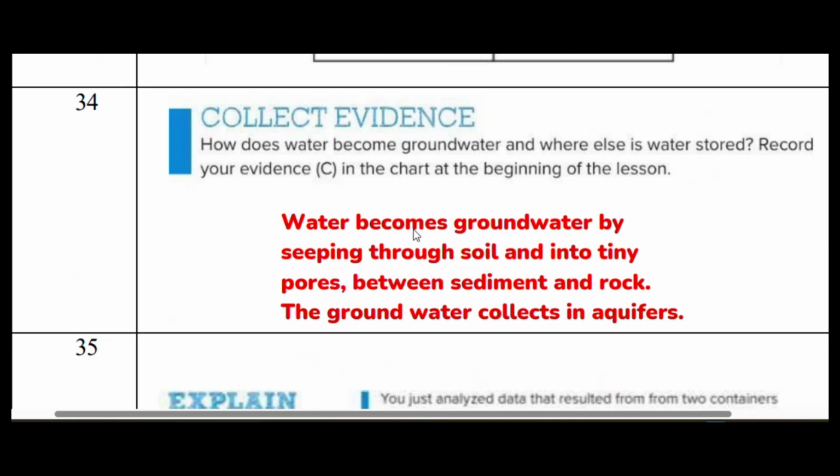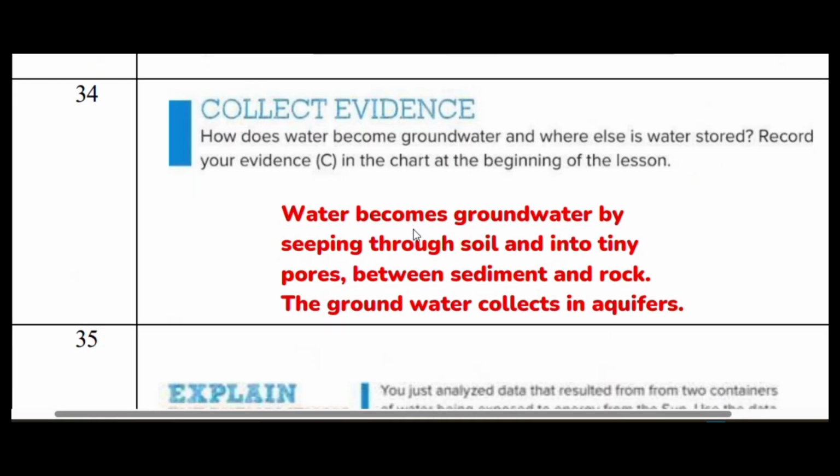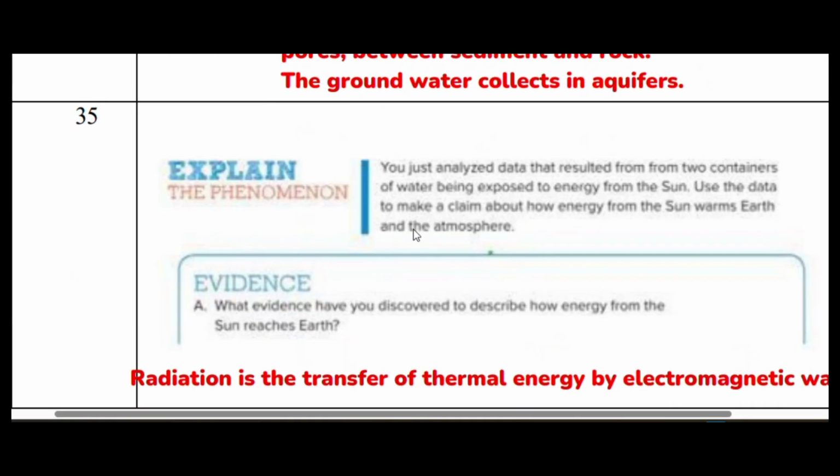The water goes through the soil and through the permeable rocks, and it goes down into the ground to a place where there is an impermeable rock, a place where the rock has no more spaces to let the water pass through. So the water does not pass through the impermeable rock, and then the water will all collect on top of the impermeable rock, because the water cannot go any further down.